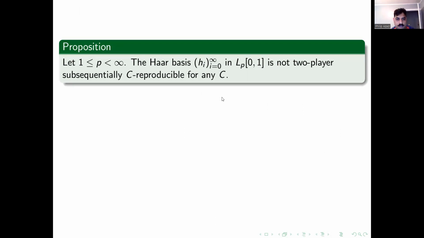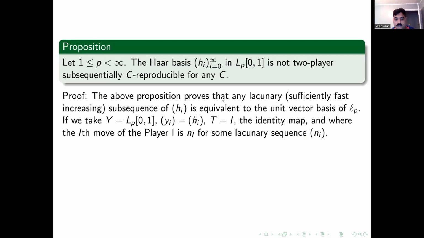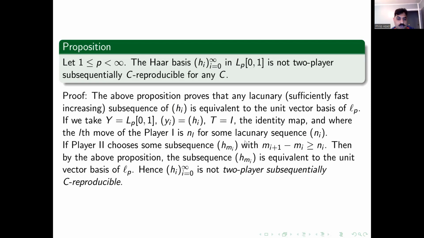So here is our proof that the Haar basis is not two-player subsequently C reproducible. We take T to be the identity map, Y to be again LP01, and we embed LP01 into LP01 using the identity map. If player 1 chooses this NL lacunary sequence, and the second player chooses this sequence HMI, then we know that HMI is equivalent to the unit vector basis of LP.